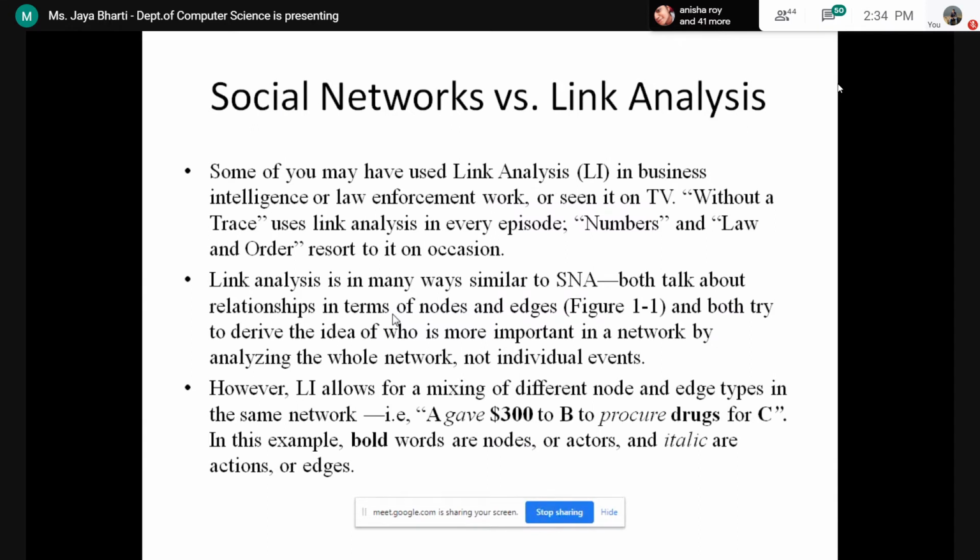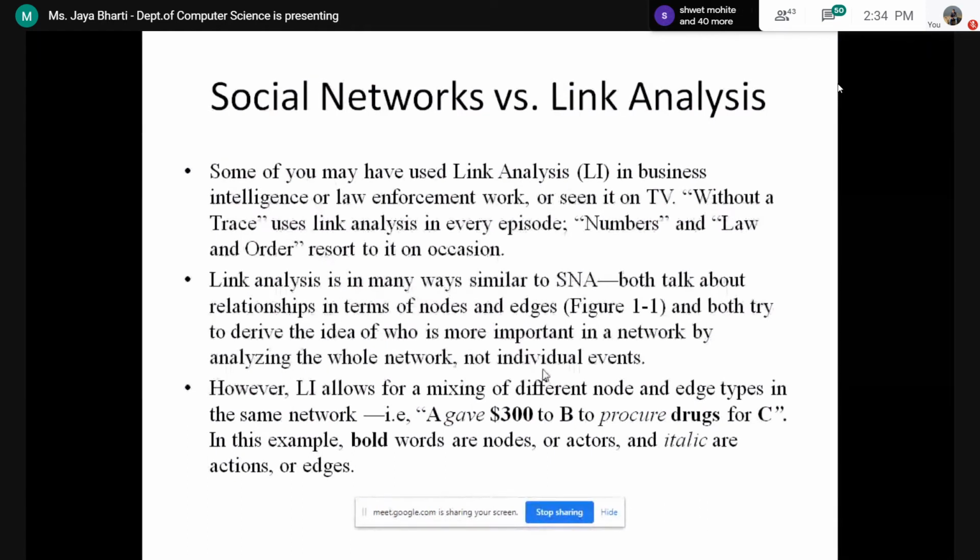Both try to derive the idea of who is more important in a network by analyzing the whole network, not by the individual event, because an event will be a collection of nodes and edges. Suppose you want to deliver something from one node to another node, you have to go through multiple nodes before you reach the destination.